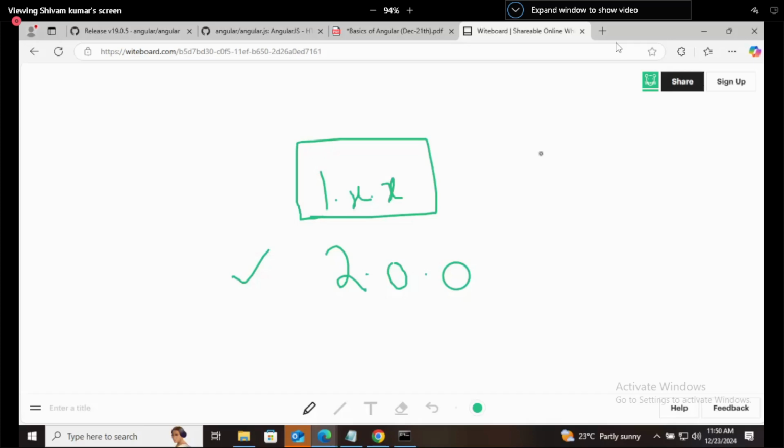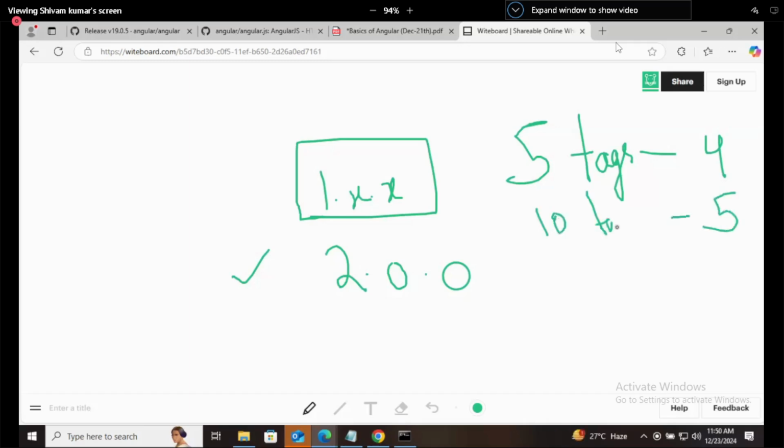Let's say there were 5 tags in HTML4, I'm just giving an example. In HTML5, they made 10 tags. So in a complete reform, they just doubled the number of tags. Now they find that the header tag is not working properly.